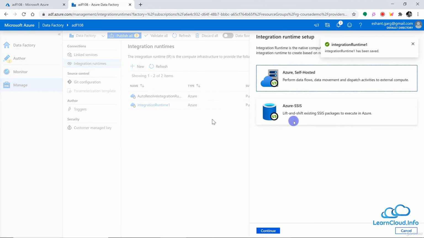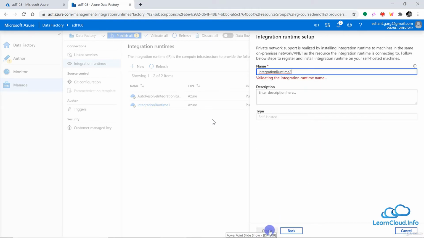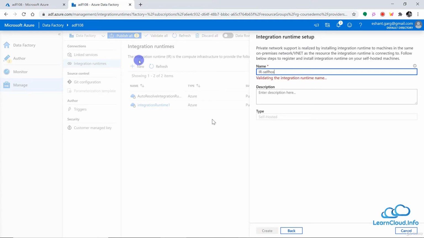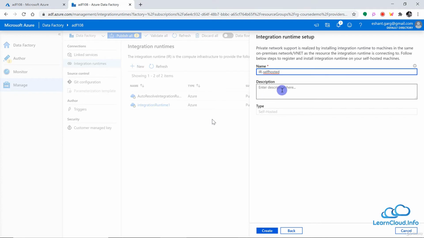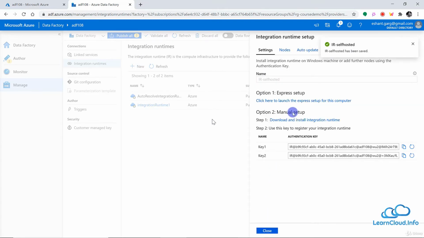Or the other option is, you can continue here and go to the self-hosted option and continue, and you can give some name here, maybe IR self-hosted, and you can give some description and type and everything. And then when you continue, now here Azure is giving you the option to download the integration runtime setup, install it on your on-premises network wherever you want to run it.